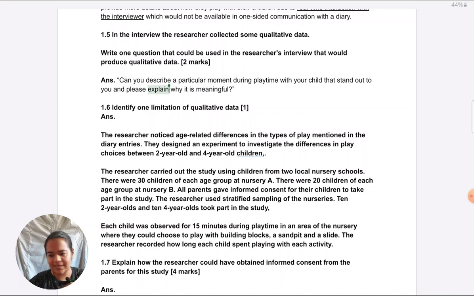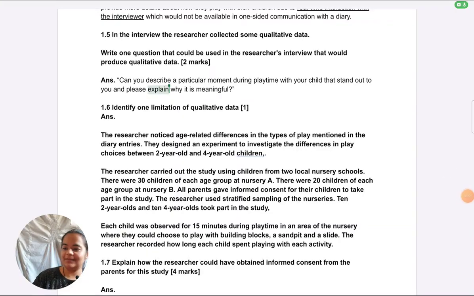Other possibilities, yes, you can ask about specific types of play, just make sure not to ask closed questions. So instead of this, you could also ask, please explain which type of play you particularly enjoy engaging in with your child. Or please elaborate on the meaningfulness of so and so type of play with your child. Those type of questions can also be there, as long as you give them in quotes, as long as it's an open question, and as long as it is relevant to the study.